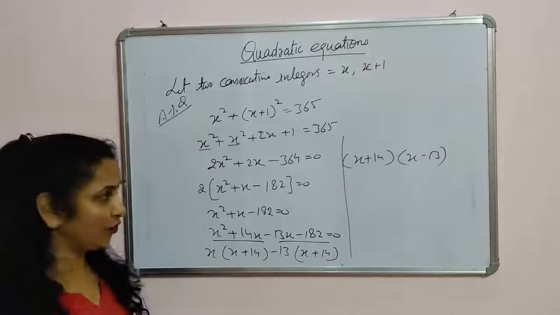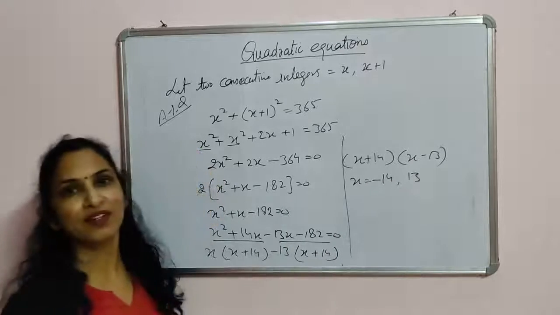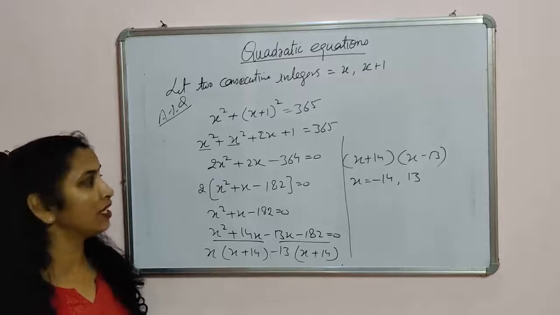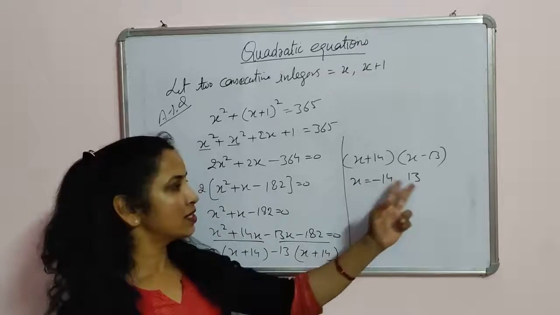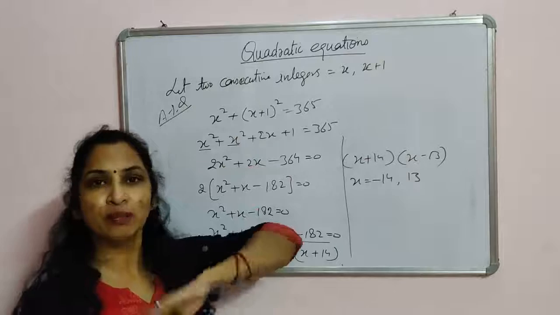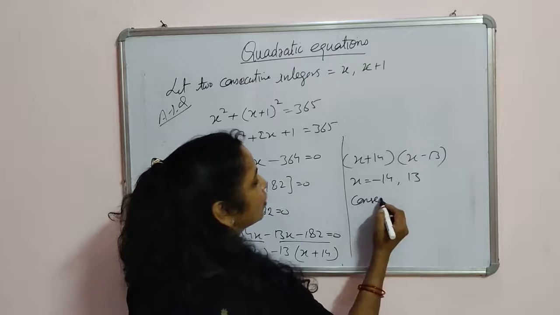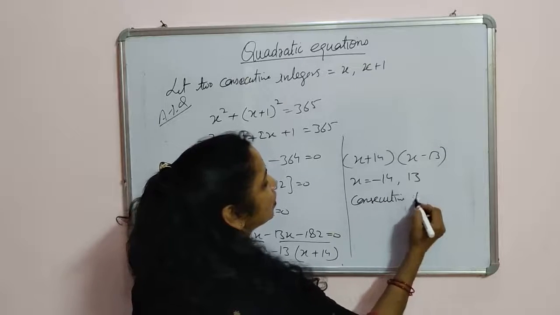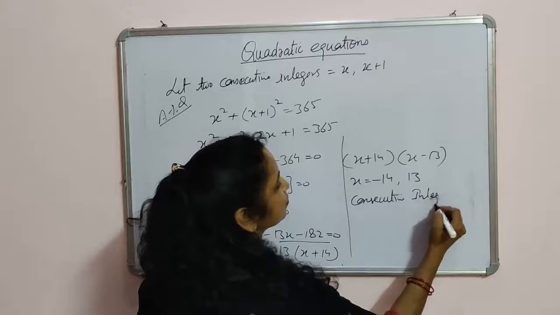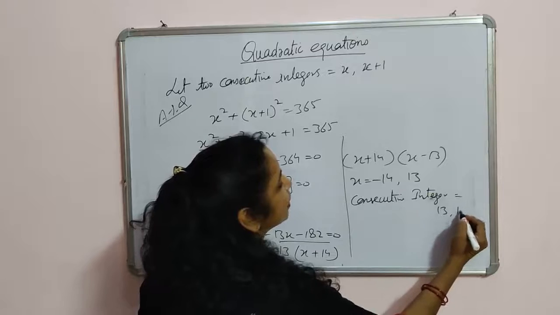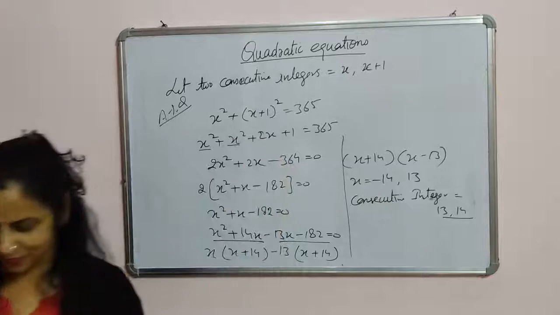It means the value of x is minus 14 and plus 13. You will write that the negative value is not possible since it is given that the integers are positive. So x is minus 14 is not possible, so x is 13. And what should be the other consecutive number? It will be 13 plus 1, that is 14. So the consecutive integers are 13 and 14. So this was question number 4.